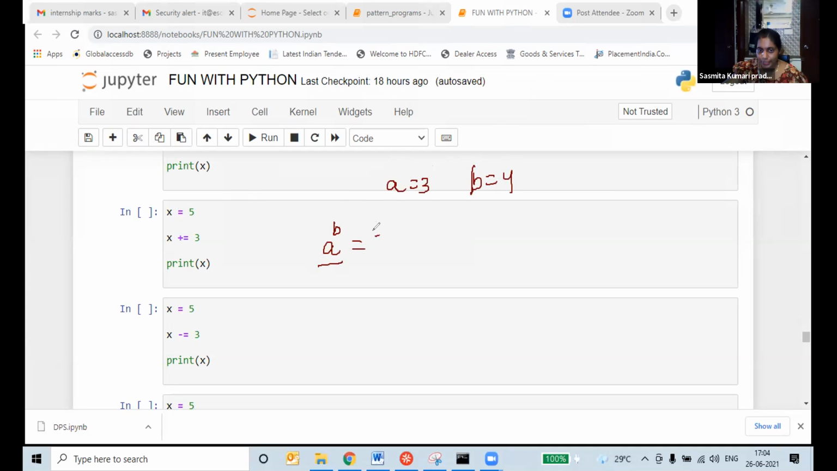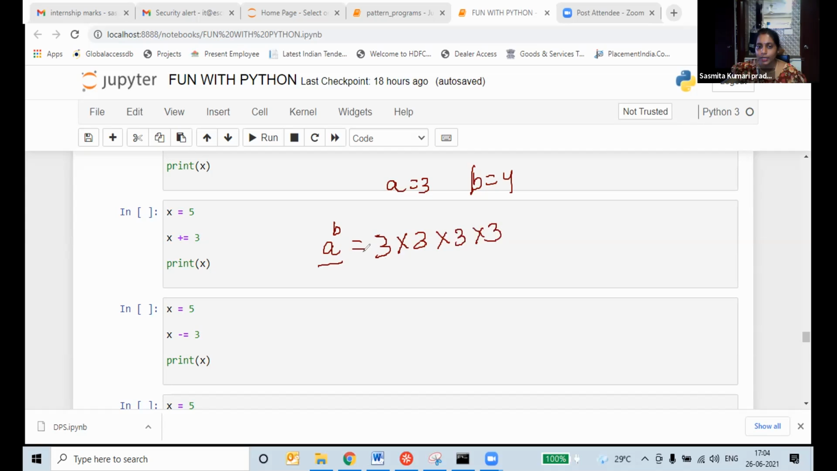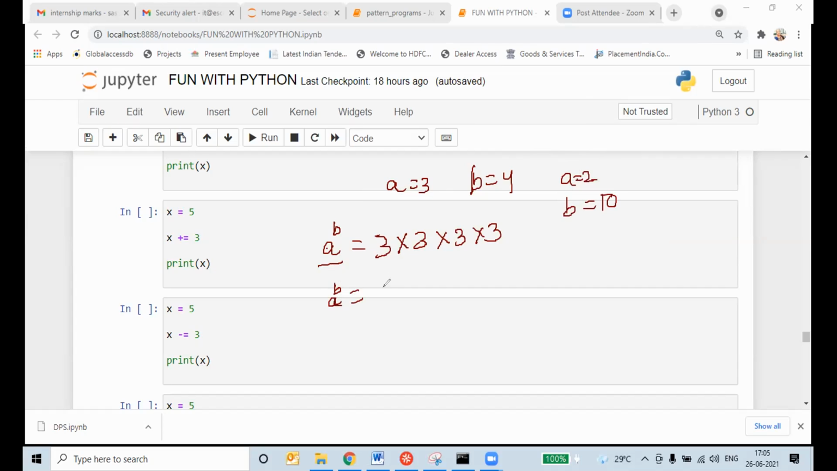That is what I'm telling. A is equal to 3 means 3 will be multiplied how many times? 4 times. Okay, A will be multiplied that many times. If A is equal to 2, B is equal to 10, how many times will 2 be multiplied? A to the power B, I want.